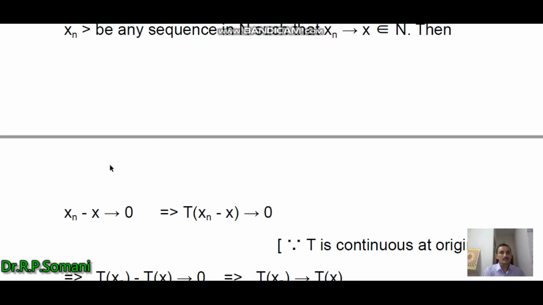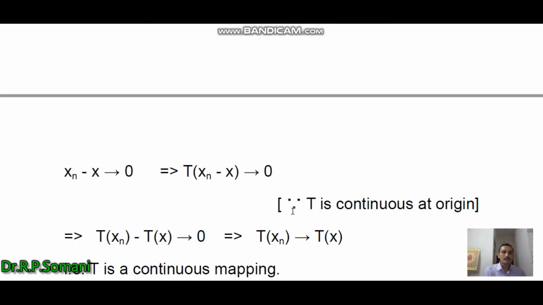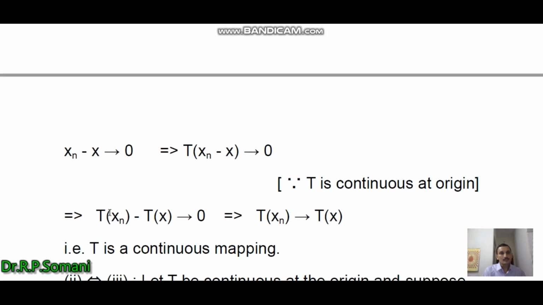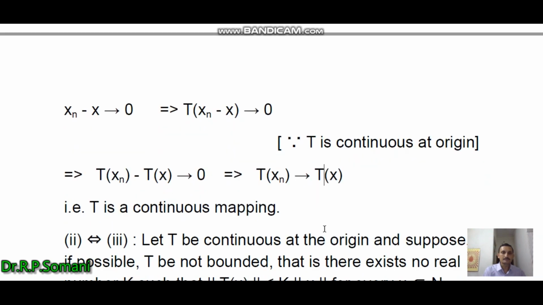Then we obtain that the sequence xn minus x tends to 0, and this implies T of xn minus x tends to 0, as T is continuous at the origin. Then by the linearity of T, we obtain Txn minus Tx tends to 0, and this implies Txn tends to Tx. We transfer this Tx to the right of the arrow, and in this way we obtain that T is a continuous map.